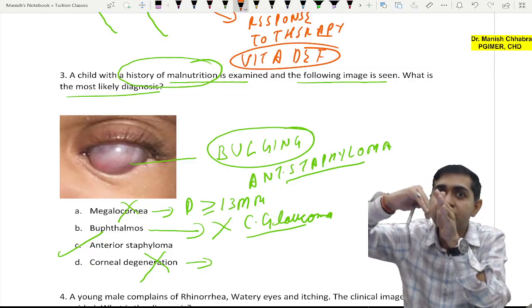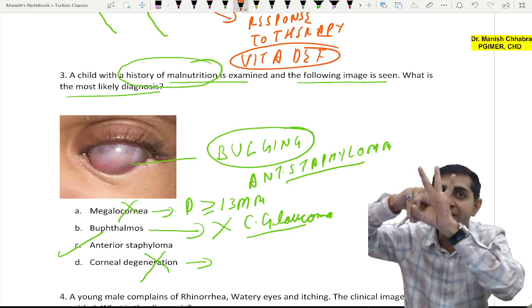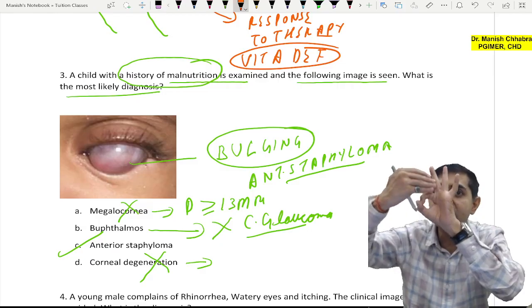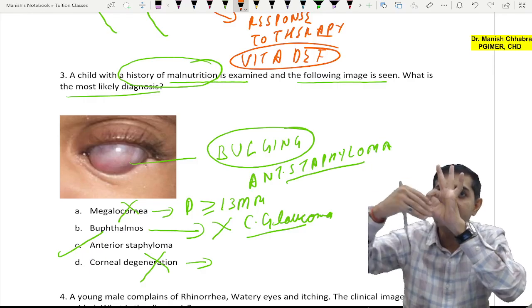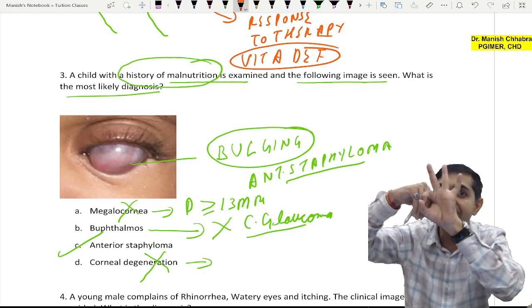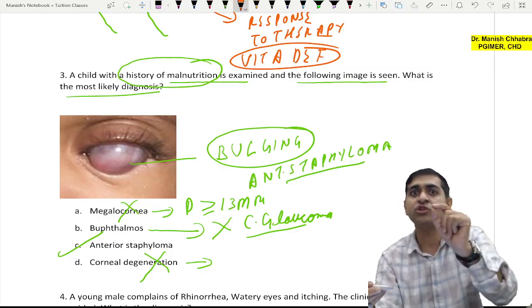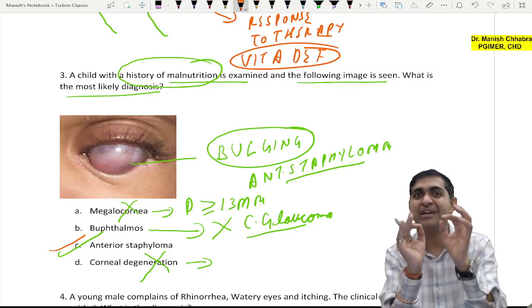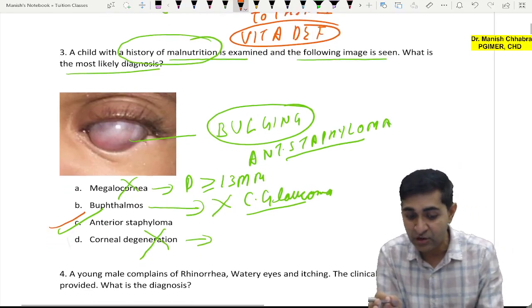As a result, the iris will move anteriorly and will plug the small defect created as the result of perforation, and there will be re-epithelialization of the defect. Now the epithelium layer along with the iris which is incarcerated posteriorly will bulge. And this is what you call anterior staphyloma. So I hope now you are able to connect the dots. So this is, boys and girls, your anterior staphyloma.